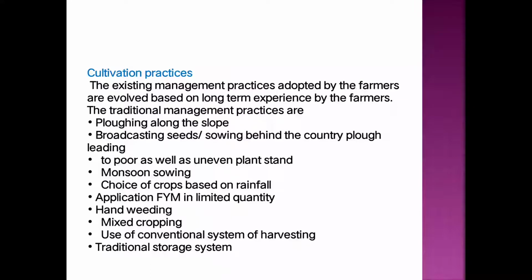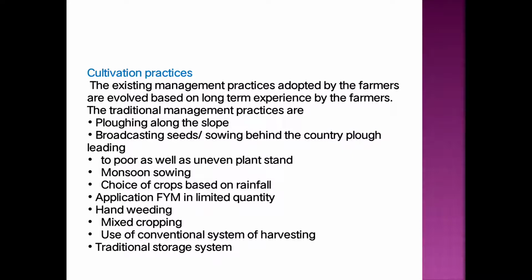Then there is the adoption of monsoon sowing, and the choice of crop based on the rainfall. Whatever crops are selected in the dryland condition are selected only based on the rainfall situation. Then the application of FYM is in very limited quantity, that means a very small quantity of FYM is added into the soil.